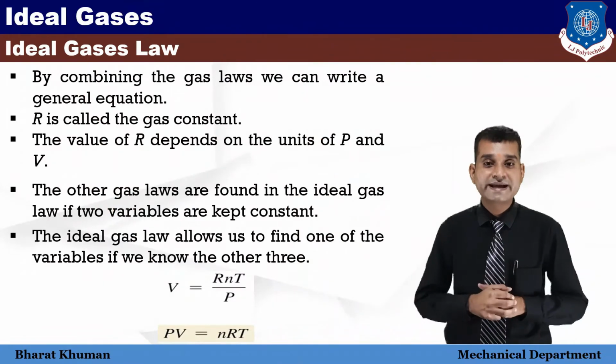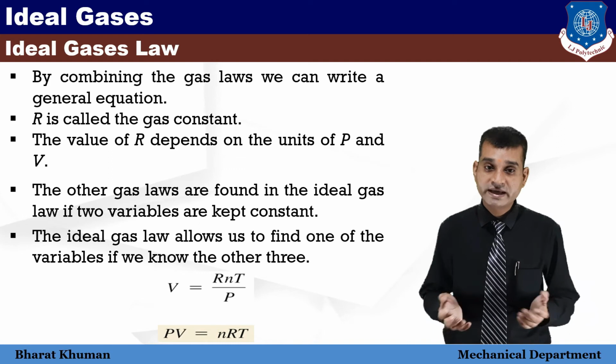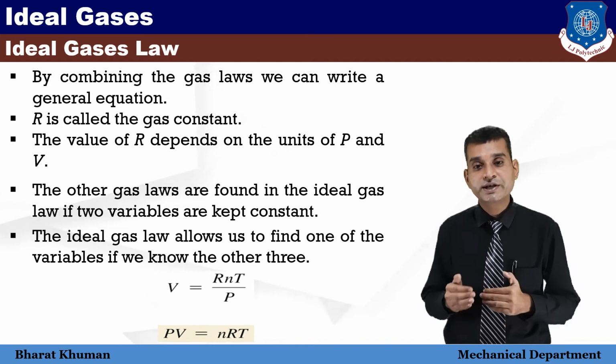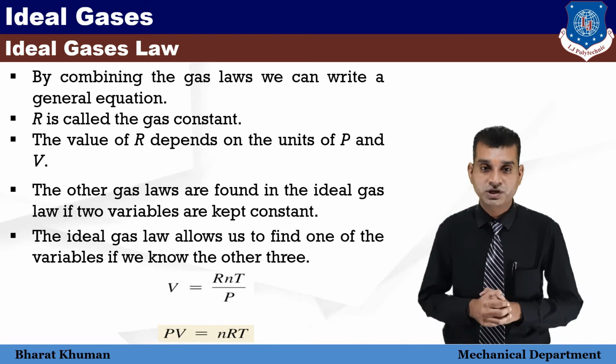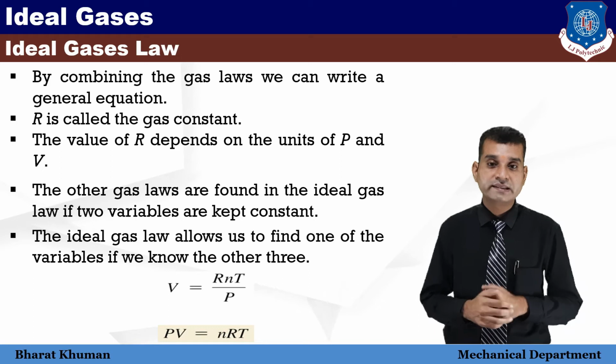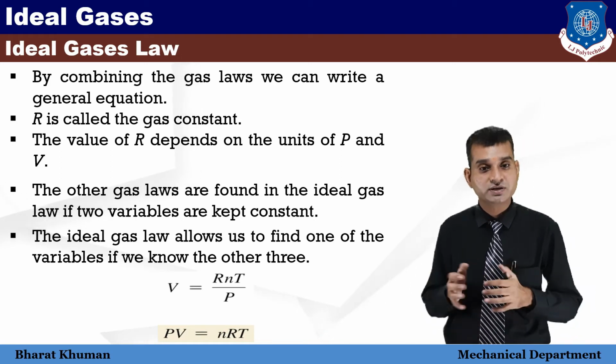By combining the gas laws, we can write a general equation. R is called the gas constant. The value of R depends on the units of pressure and volume. The other gas laws are found in the ideal gas law if two variables are kept constant.